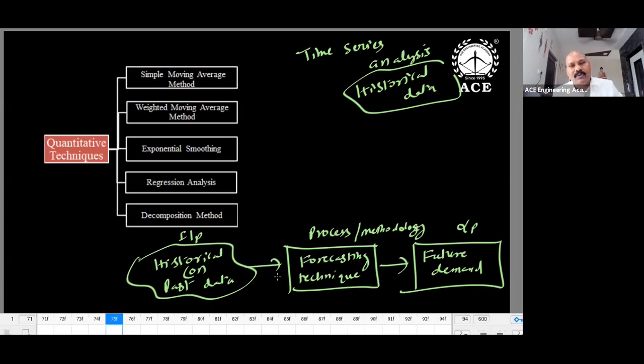Generally in statistics, what people will do is take the average value, because if you take the average value, the fluctuations get smoothened. One month value very high, one month value very low, so better you take the average value so that you will get some kind of smoothing. So simple moving average means it is the average of old data.